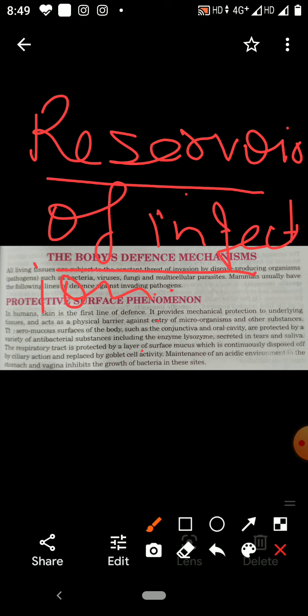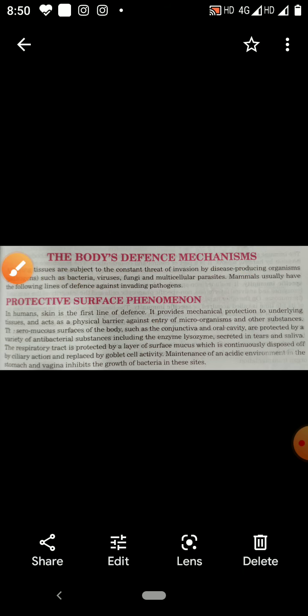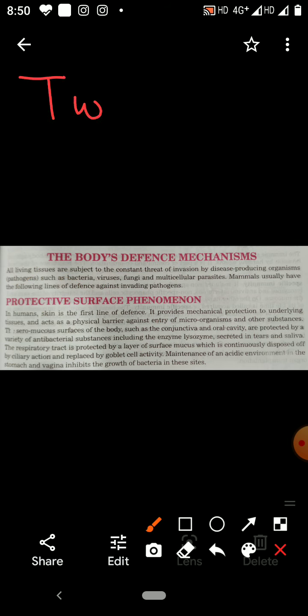Now germs enter the body of a healthy person through some agent. There are some agents which carry the disease causing germs from the reservoirs of infection to the body of a healthy person. But when germs enter the body of a healthy person, the defense system of our body tackles them. So there are two lines of defense against invading germs.